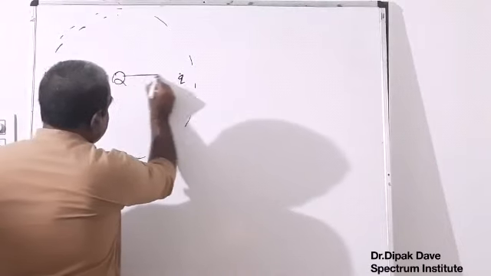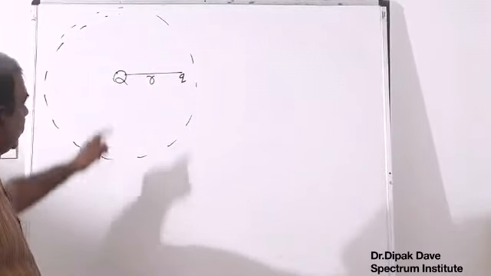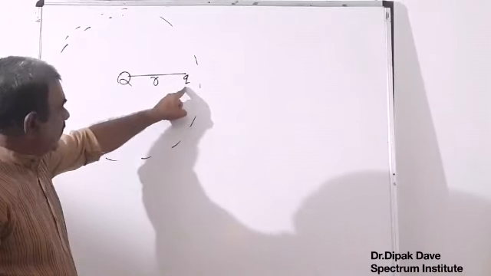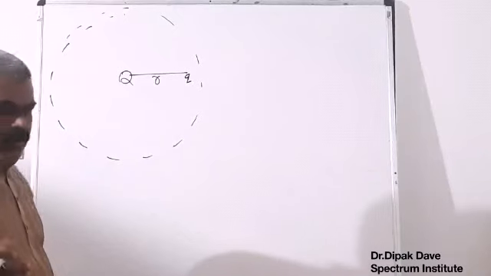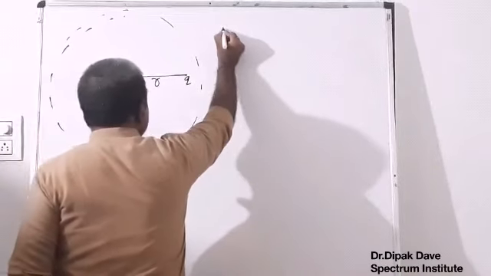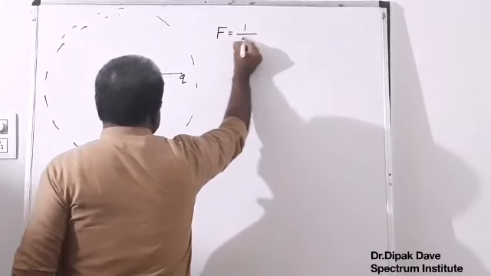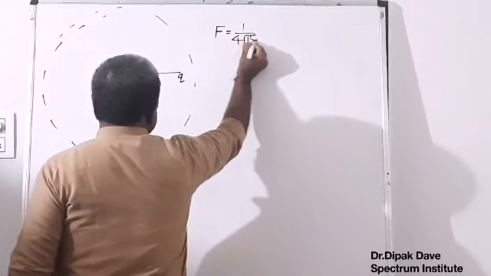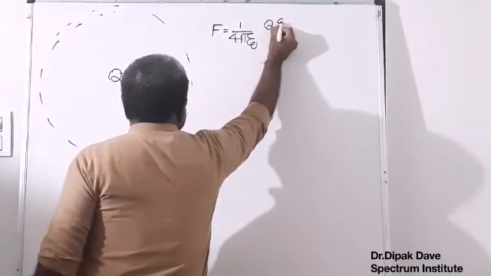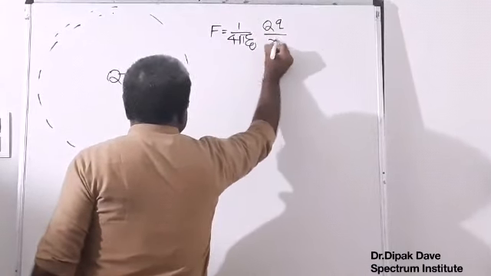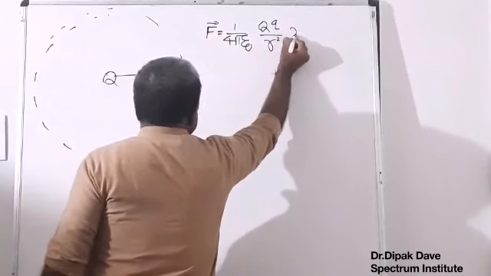Let's say this distance is r. In that case, the force acting on this charge q by capital Q, we have already gone through Coulomb's law, F is equal to 1 over 4 pi epsilon 0 Qq by r square, and in vector form, r cap.